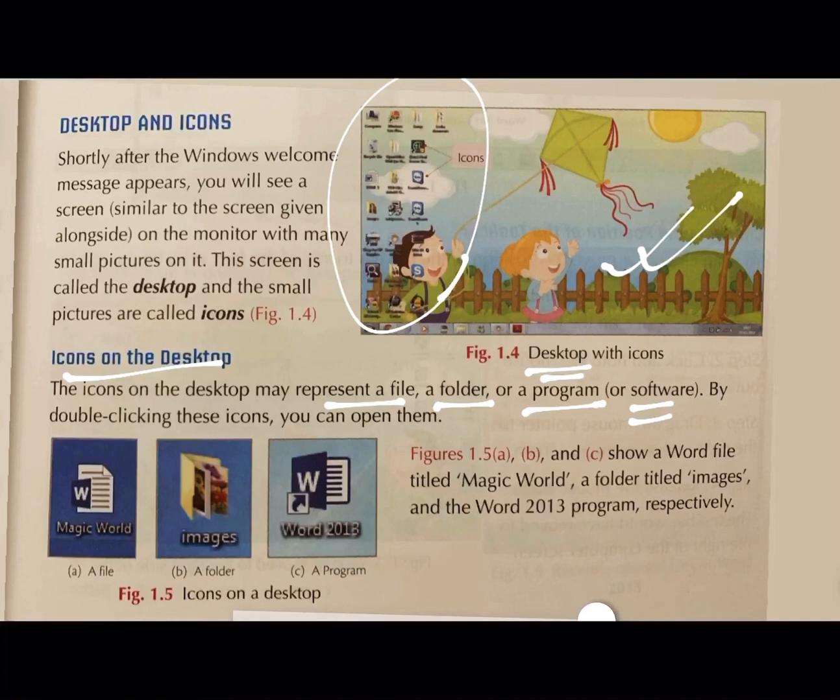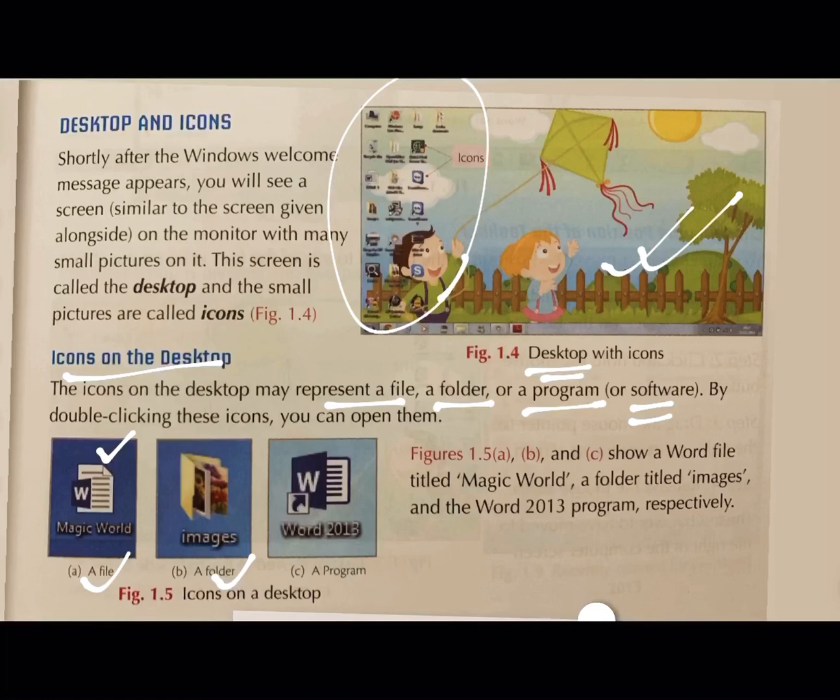Okay, for example, a file. Which is this file? This is Microsoft Word, MS Word. What is this? This is a folder. Folder contains similar or different kind of files. Okay, a group of files, when placed together at a location, they are named as folder.